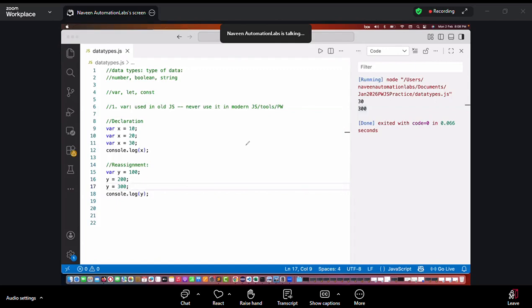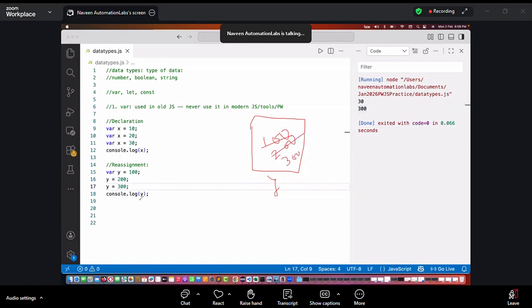Try to understand that every programming language will work on some memory, right? Either you talk about Java, C#, Python, whatever, everything will consume memory in your laptop somewhere. So what will happen? The first time I'm writing y, y is equal to 100 over here. After that, I say, okay, no, 200. So 100 will be replaced by 200. And then I'm saying y is equal to 300, so 200 will be replaced by 300.